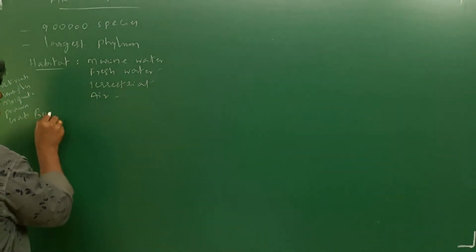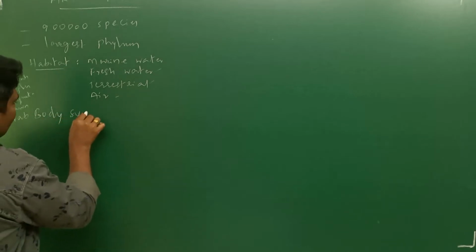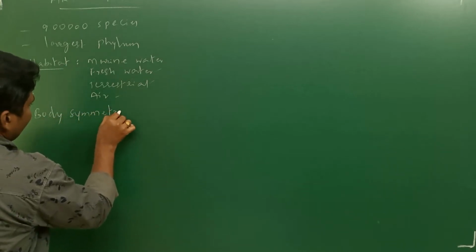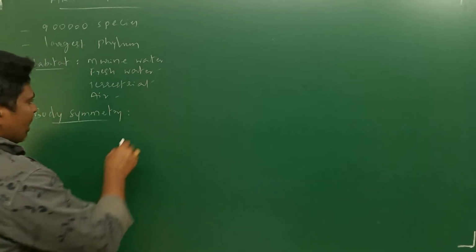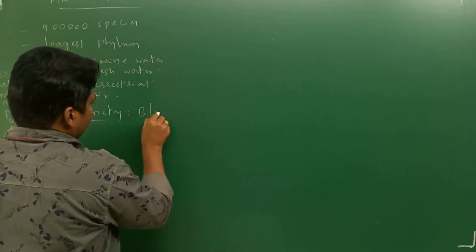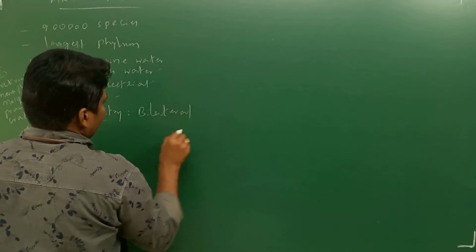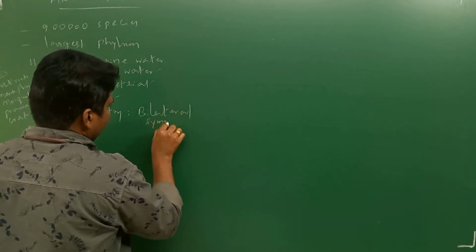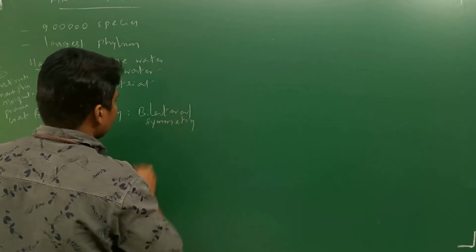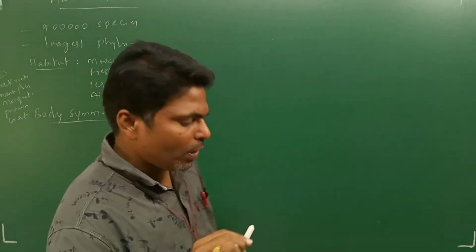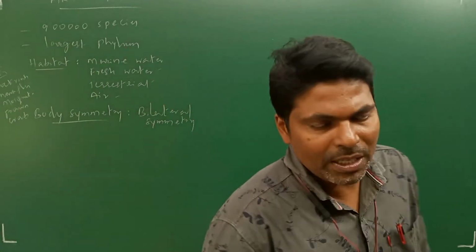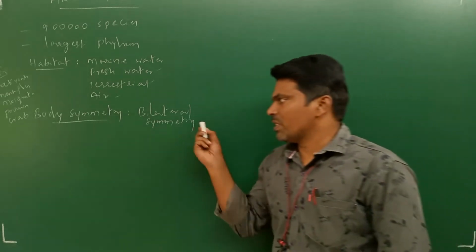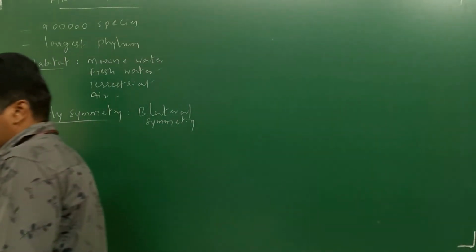Next, the general characteristic feature, body symmetry. These organisms show bilateral symmetry. What is meant by bilateral symmetry? When only one plane passing through the central axis of the body divides the organism into equal halves, that is bilateral symmetry.